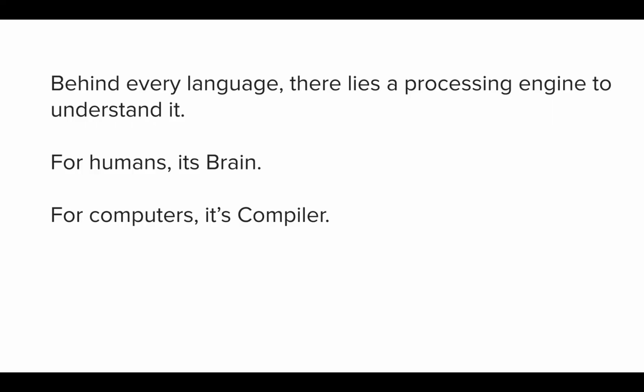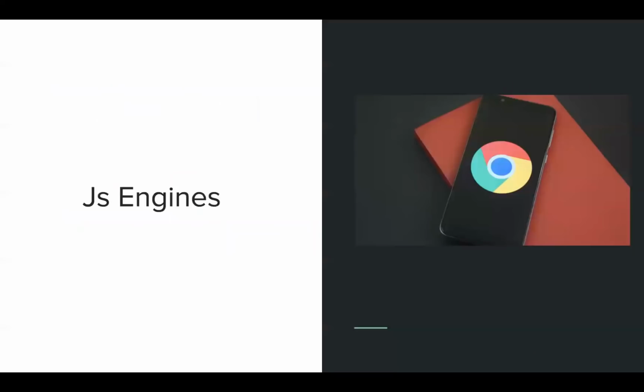They can only understand numbers, ones and zeros, right? And how can we do that? We can do that by designing a compiler or designing an engine. So that's where the JavaScript engines come into play.